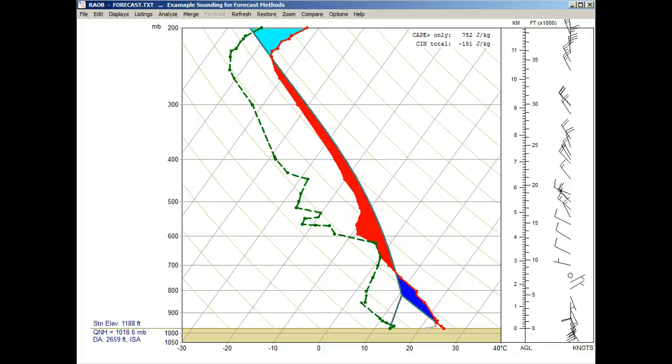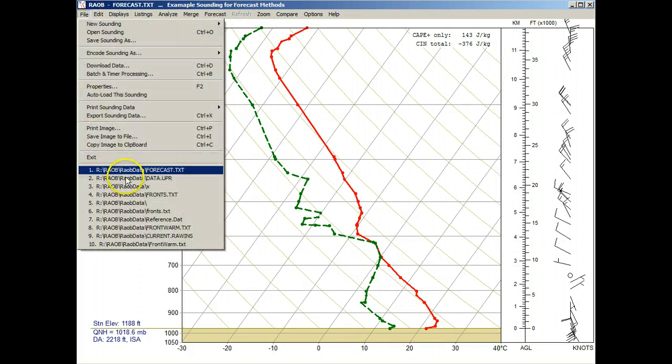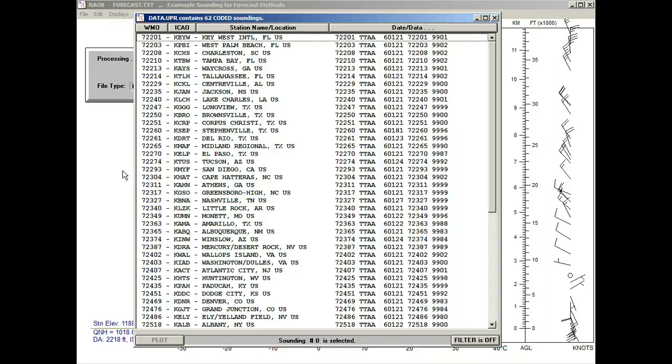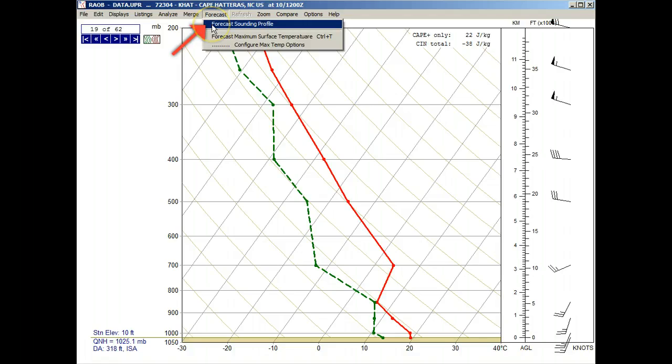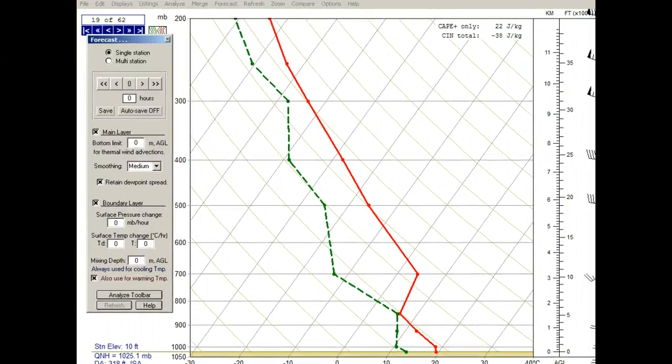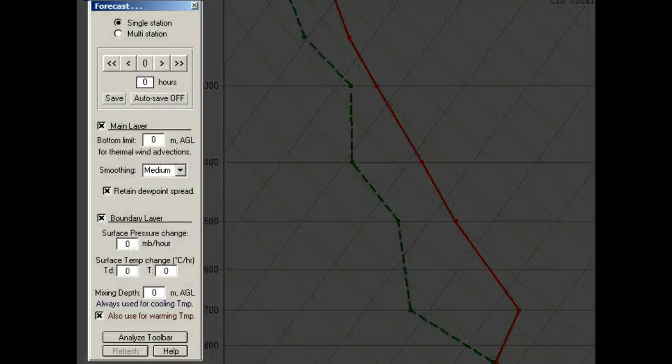Okay, now let's clear the screen and load a data file containing multiple soundings from the same synoptic time period from across the United States, and where we'll select the Cape Hatteras sounding. And now we'll recall the Forecast menu, and this time select the Forecast Sounding Profile option. And now we see a floating toolbar of forecast functions.